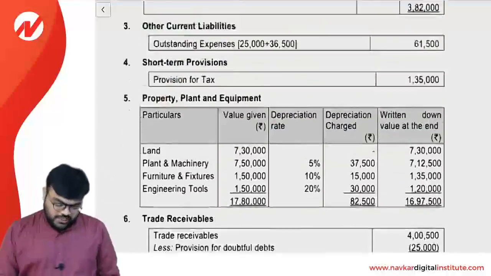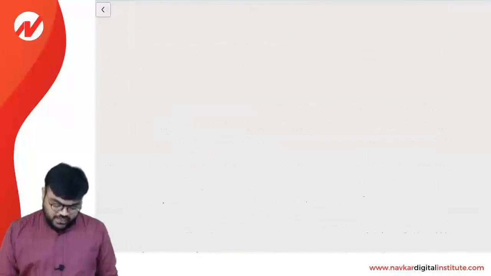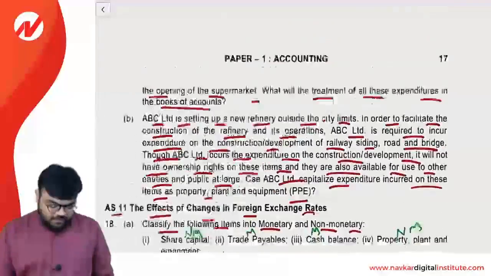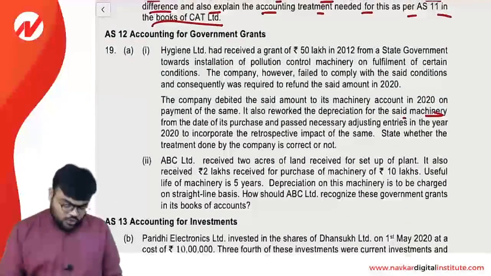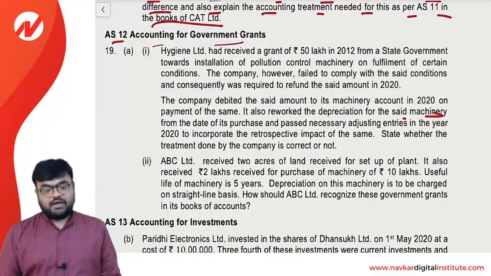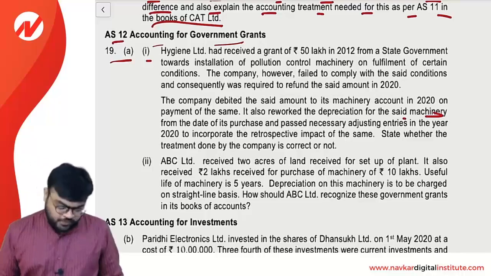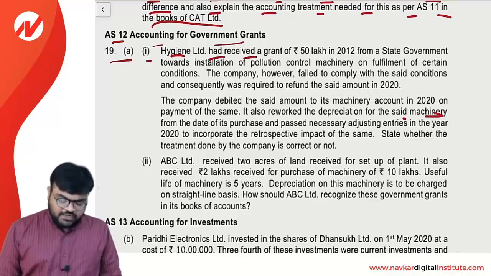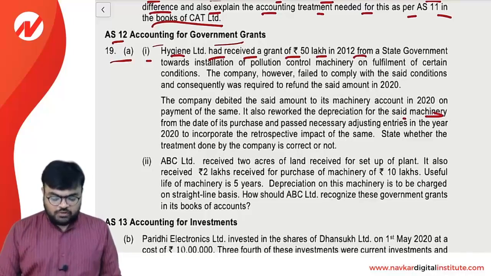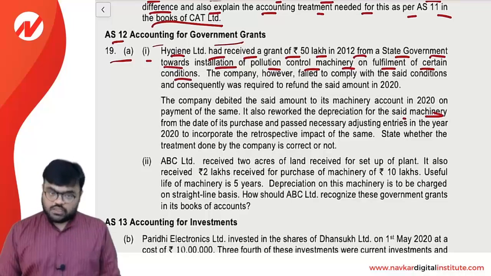Okay. So which question are we starting? Question number 19A. Okay, and if we verify question number 19A, that is related to AS 12 accounting for the government grant, and in 19A let's start with the sub question 1. Hygiene Limited had received a grant of rupees 50 lakh in 2012 from the state government towards installation of the pollution control machinery on fulfillment of the certain condition.